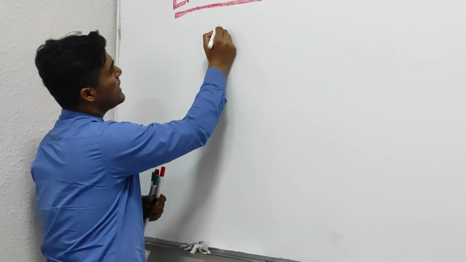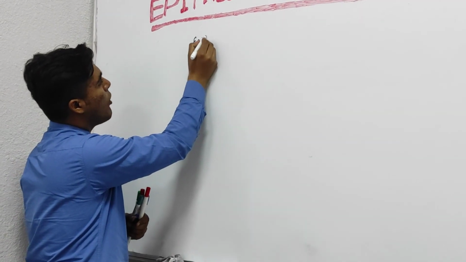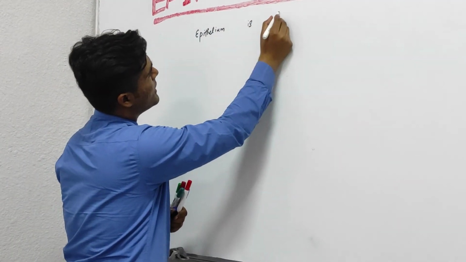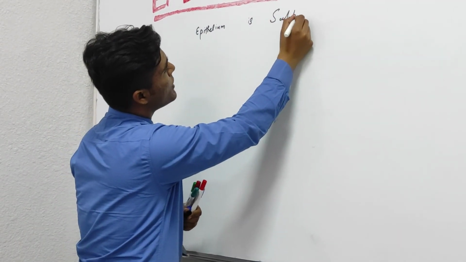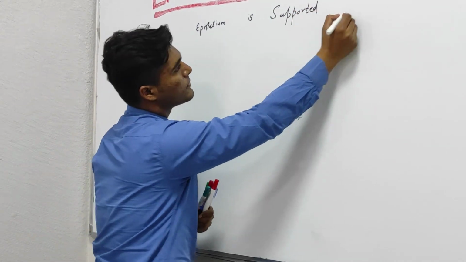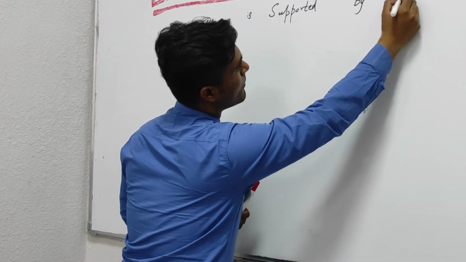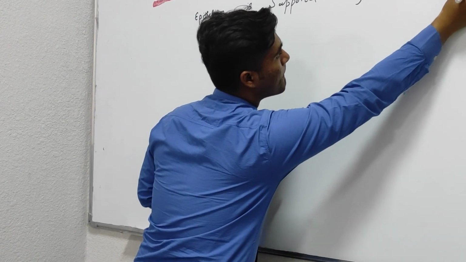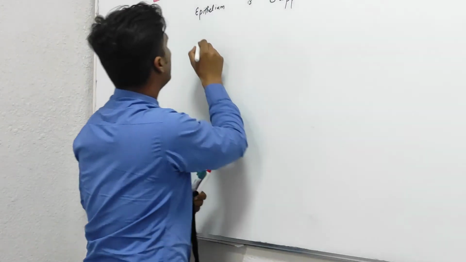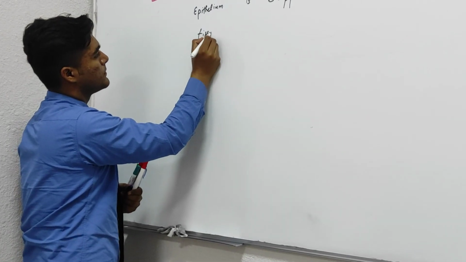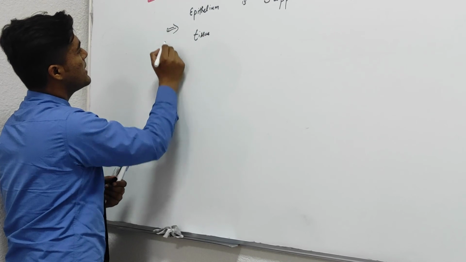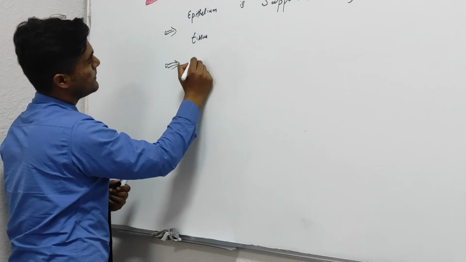And epithelium is supported by a small amount of loose connective tissue having blood vessels, and epithelium itself is avascular.